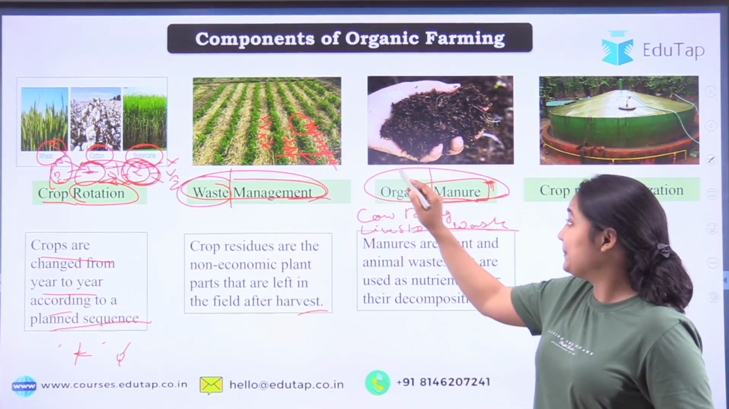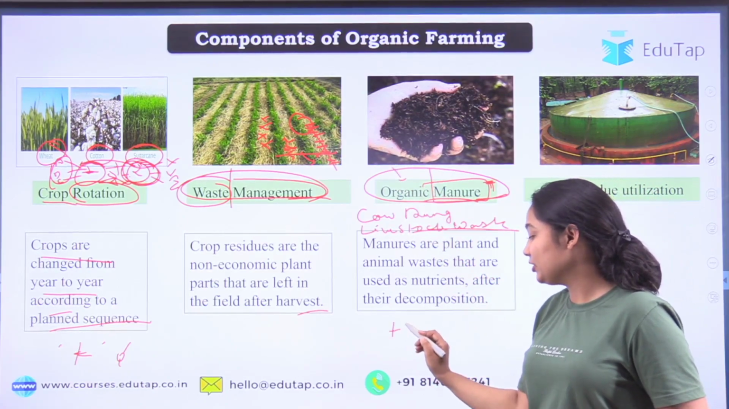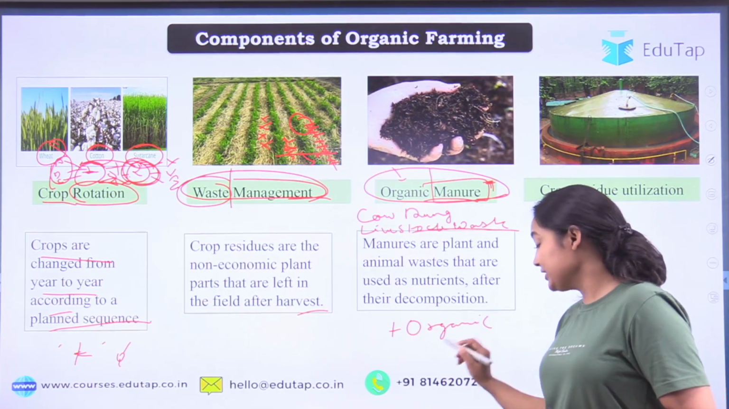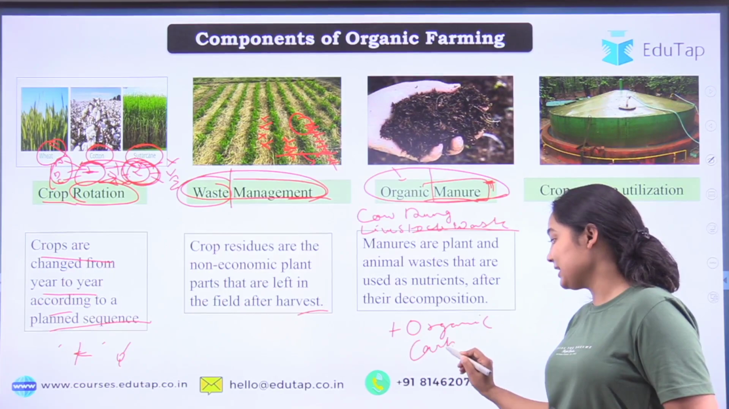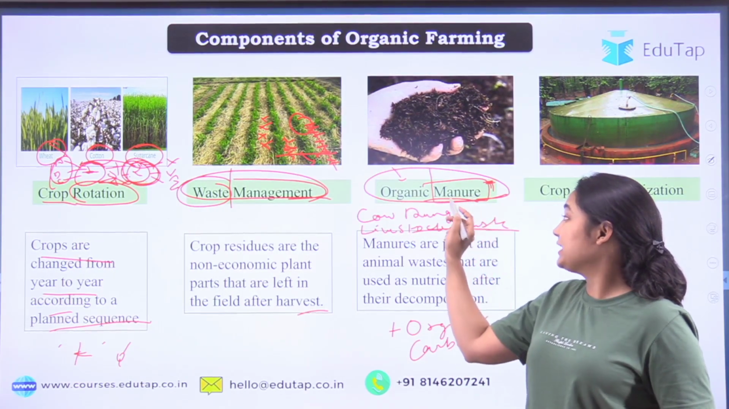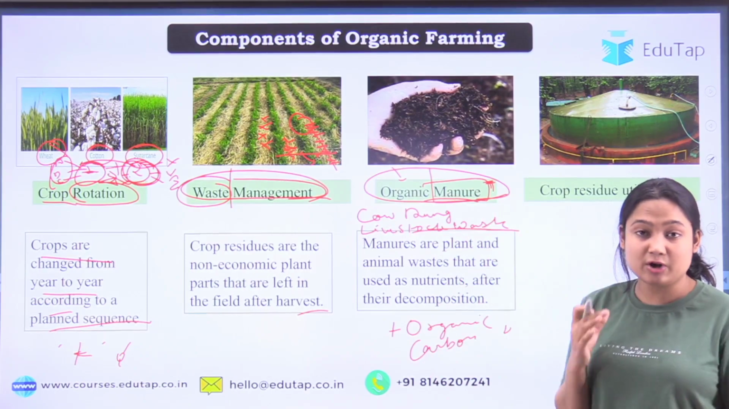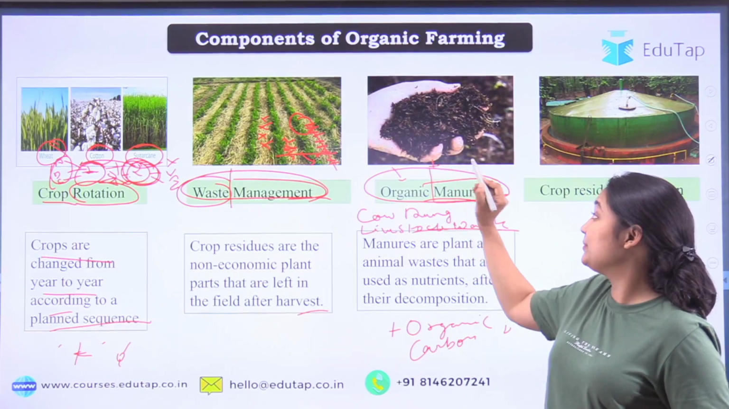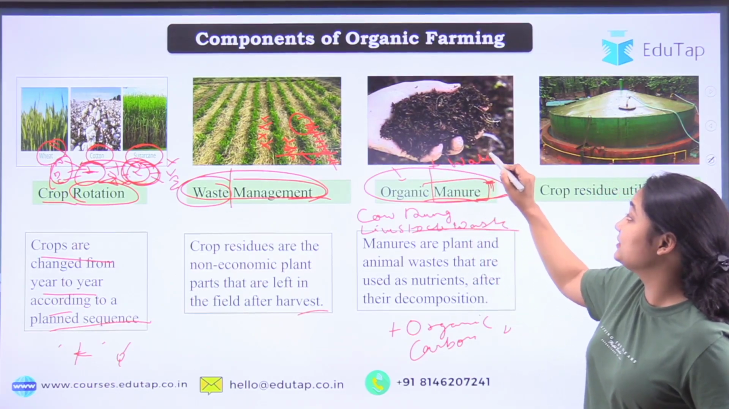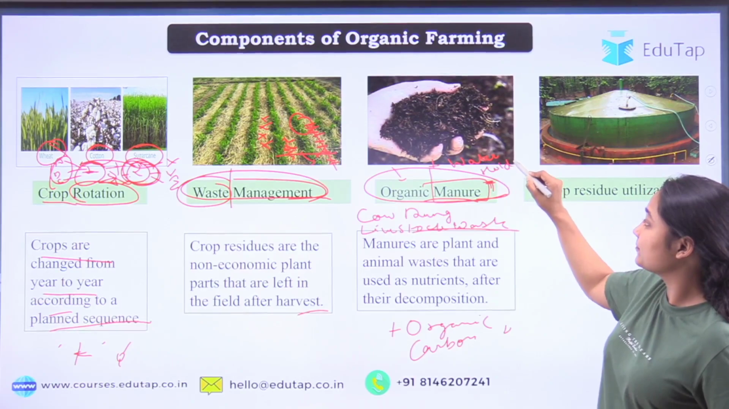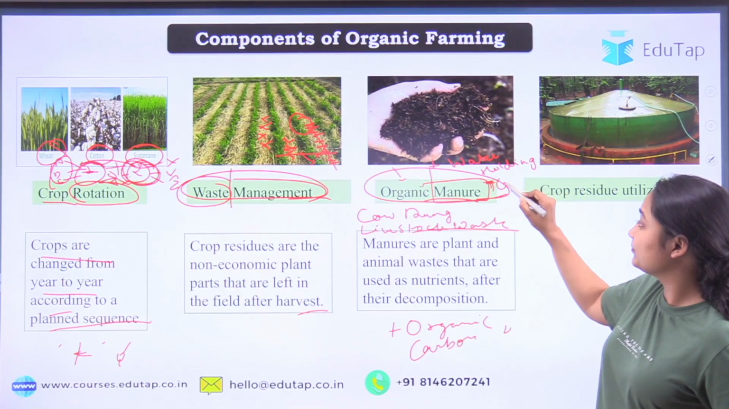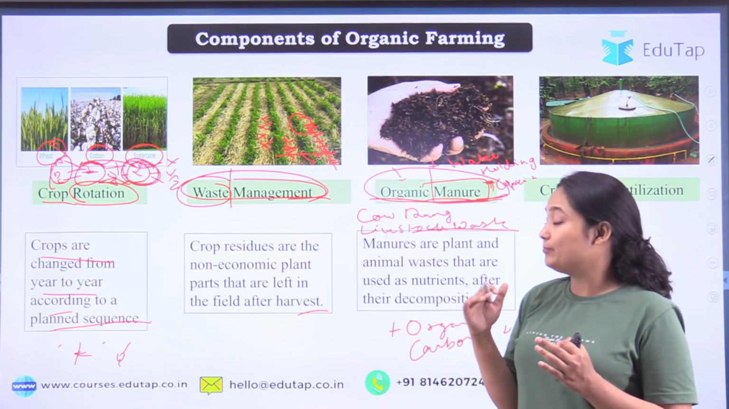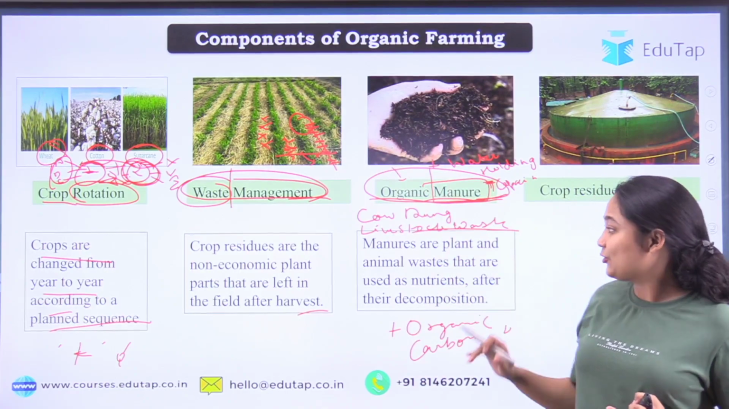What is the benefit of using organic manure? They contain organic carbon. Generally, organic carbon is absent from your fertilizers. Besides that, organic manure contains beneficial microorganisms that are good for your soil health. They also help in maintaining the water holding capacity of your field. So whenever you are using organic manure, it will help you to maintain the moisture of your soil. So I hope everything is clear.